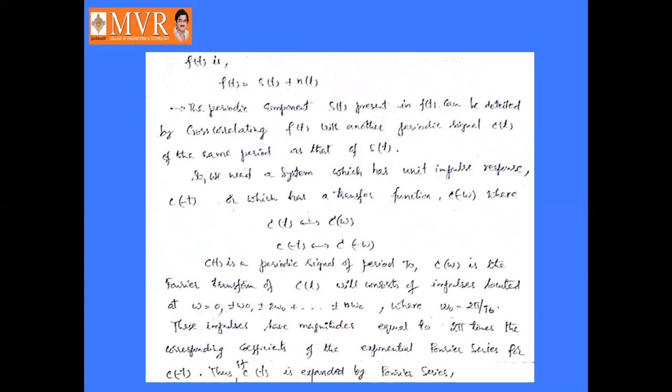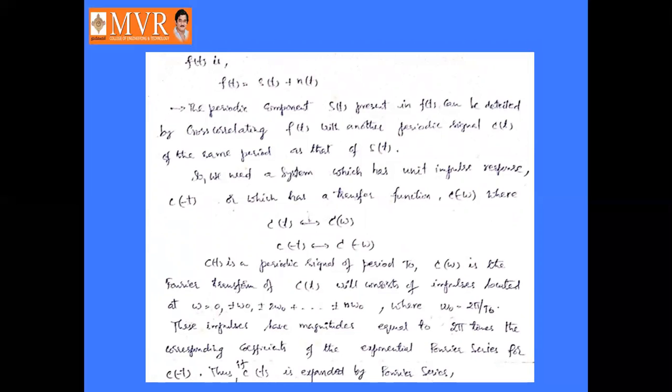Okay, so we need a system which has unit impulse response c of minus t, or which has a transfer function c of minus omega, where the Fourier transform of c of t is c of omega and the Fourier transform of c of minus t is c of minus omega. Here c of t is a periodic signal of period t naught.